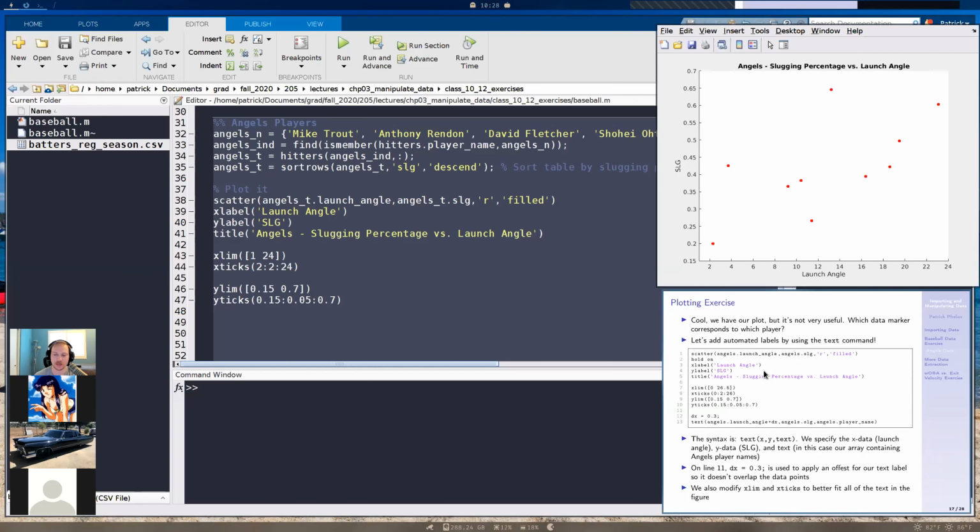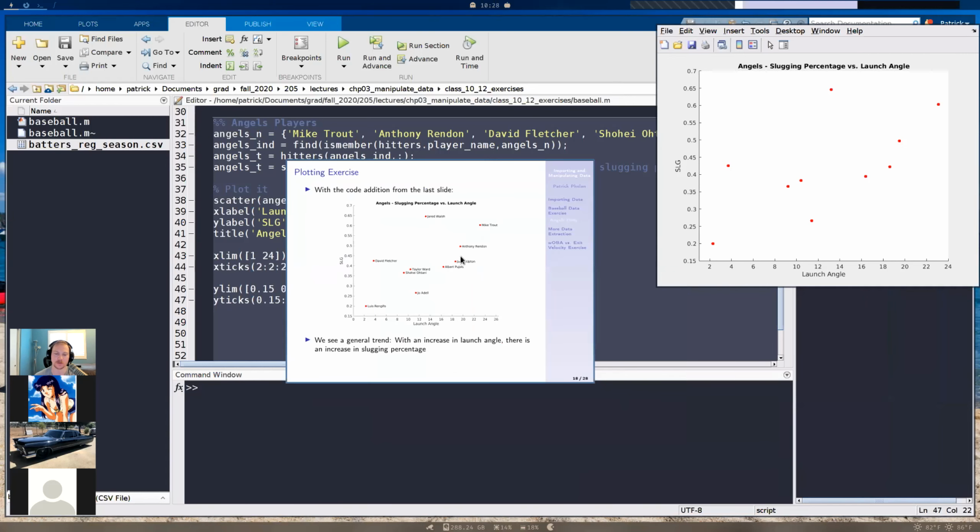Okay, so we want to change it where we have a graph that looks like this, where we actually add in our tags here or the text labels that we have.